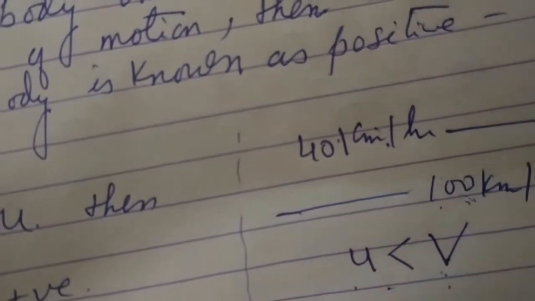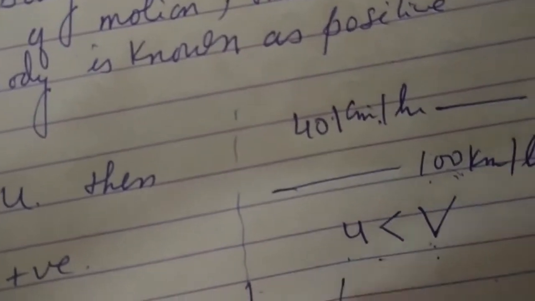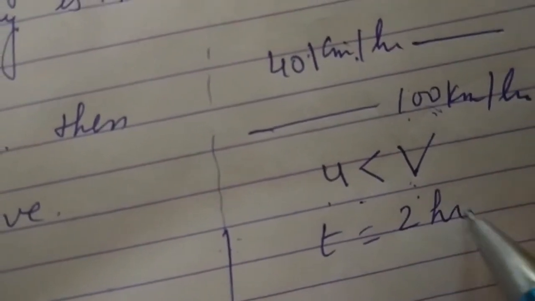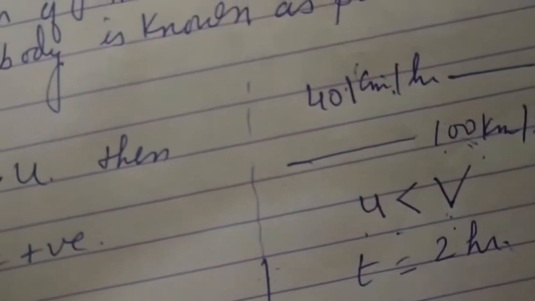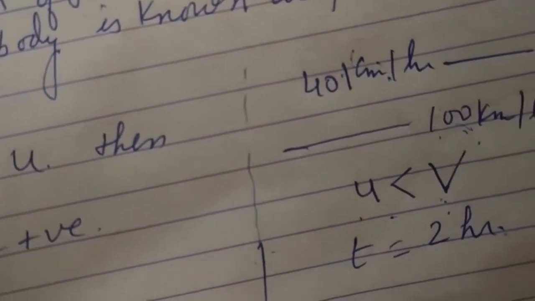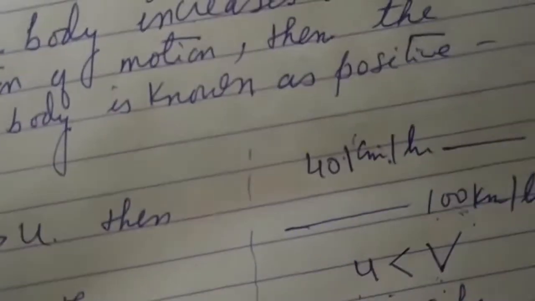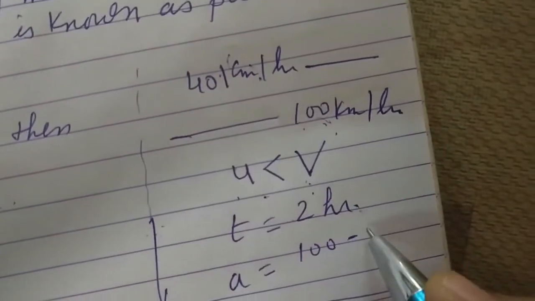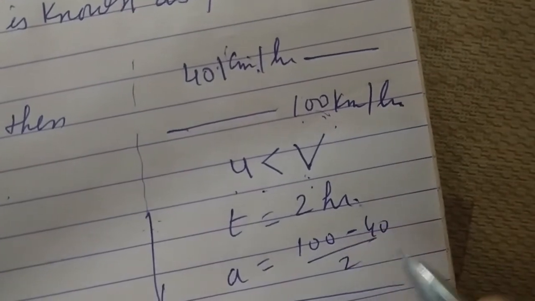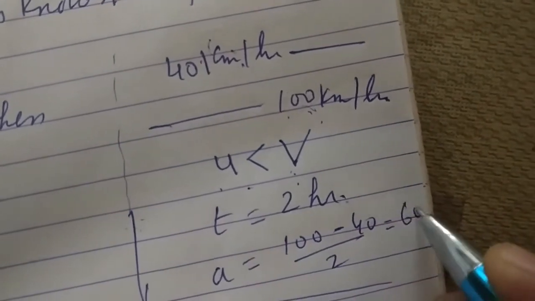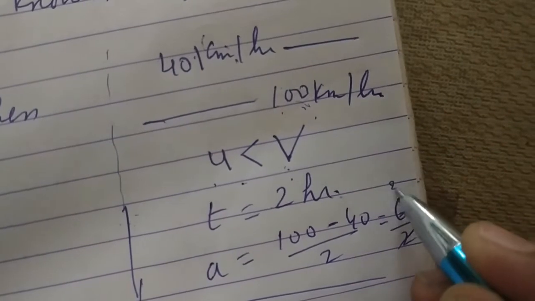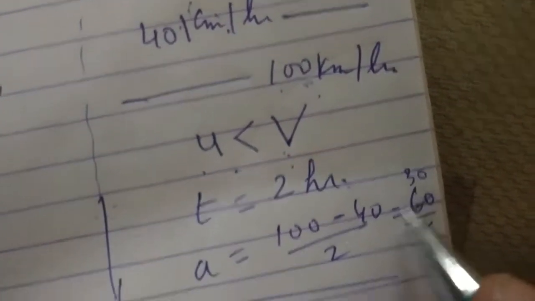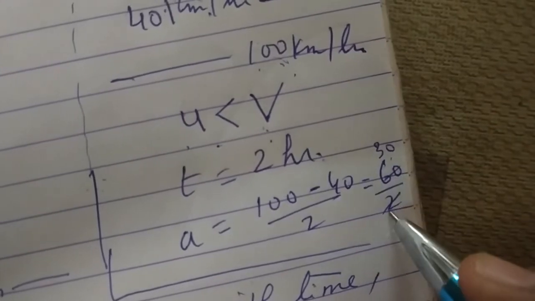Suppose time taken is 2 hours to change the velocity. So acceleration will be final velocity 100 minus 40 upon 2, that is 60 upon 2, this is 30. So the value of acceleration is 30.